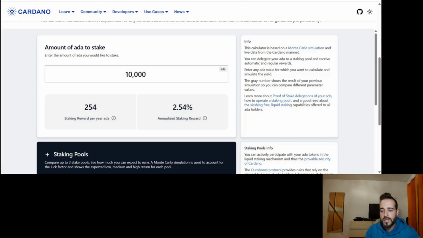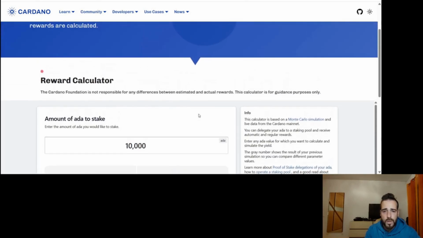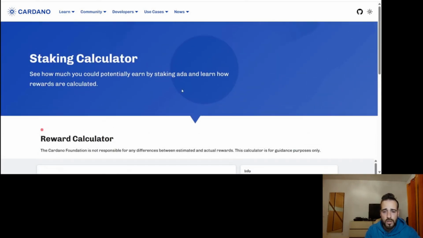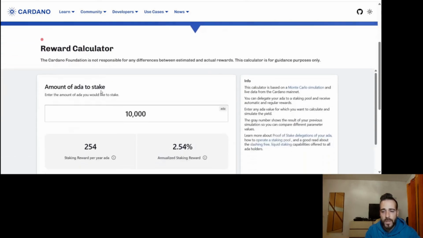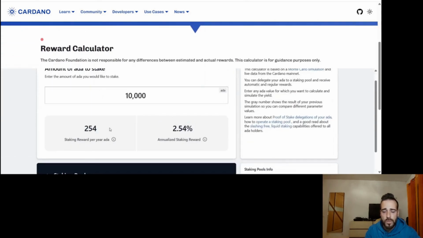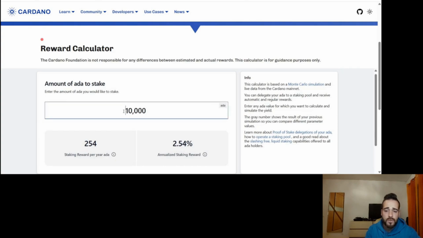Let's get into the calculator. As you can see here, it's the one from the Cardano Foundation, and you can find it on their website at cardano.org/calculator, the staking calculator, and this basically calculates the rewards. Here you should add the amount of ADA you have. The idea is to make a video exploring this website and showing you what you can do with it. And it's really nice.